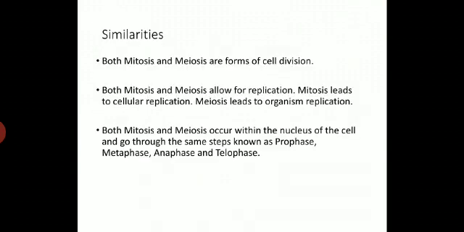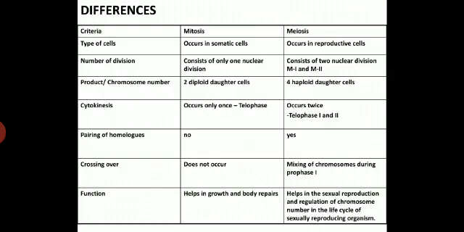So both mitosis and meiosis are forms of cell division. Both mitosis and meiosis allow for replication. Mitosis leads to cellular replication. Meiosis leads to organism replication. Both mitosis and meiosis occur within the nucleus of the cell and go through the same steps known as prophase, metaphase, anaphase, and telophase. Now, what is the difference between mitosis and meiosis?